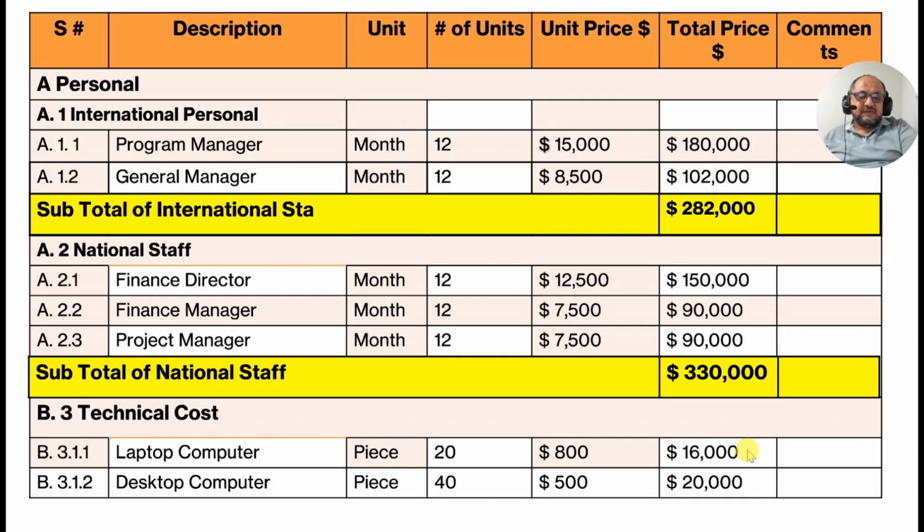But you have to write a justification. Before purchasing this, you have to write a justification letter to the director, to the chief of property, anybody who is responsible for approval of these things. Then you can cross this limit after approval. If you have no approval and you cross this limit of 16,000, even by $1, then you have to answer why. What is the reason for crossing this limit?